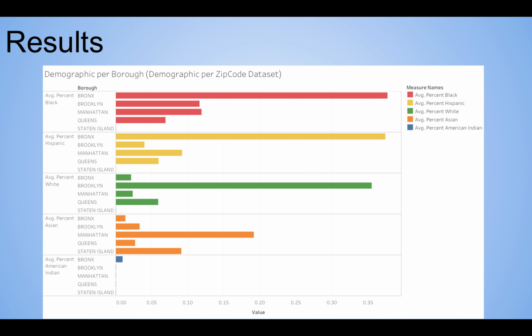So, for example, the Bronx has over 35% black. Hispanics have over 35%. In white, in Brooklyn, it's also over 35%. In the Asian community, in Manhattan, it's a little less than 20%, and so on and so forth.